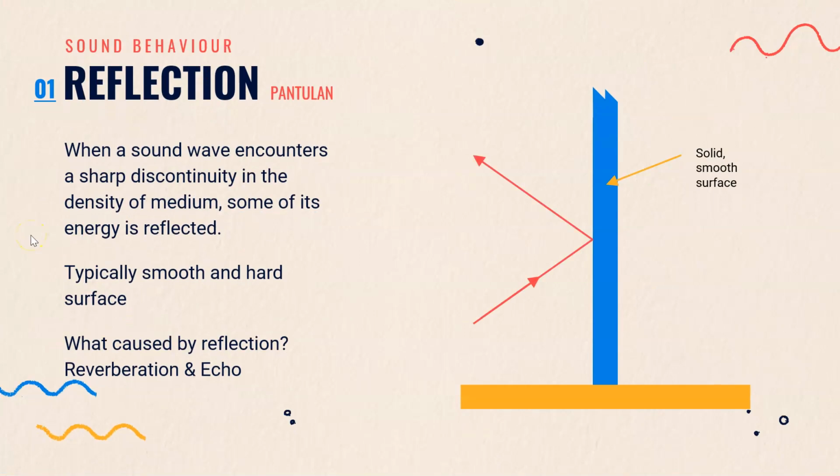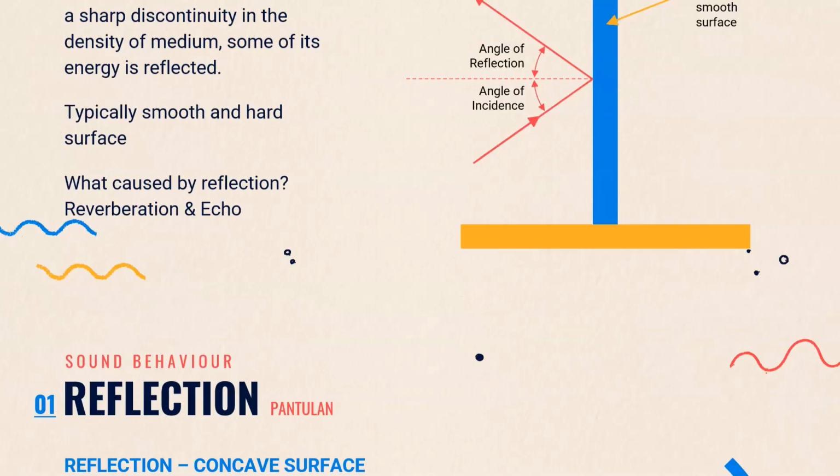When a sound wave encounters a sharp discontinuity in the density of a medium, or in an easier way, if sound hits something, some of its energy will get reflected. Almost perfect reflection of sound happens on smooth and hard surfaces. An example of an event caused by reflection is echo.